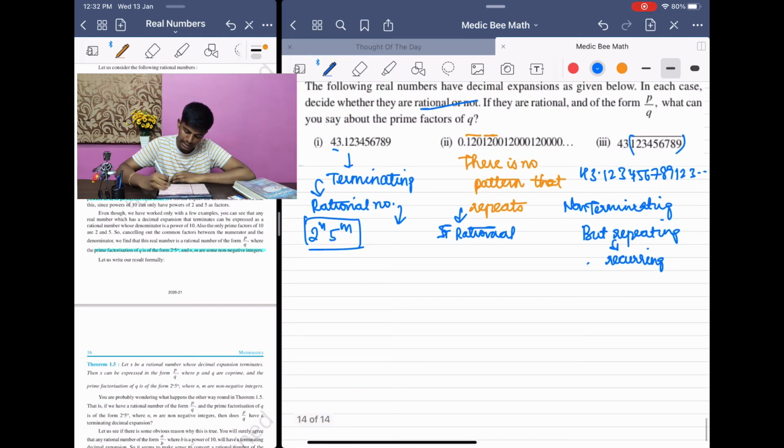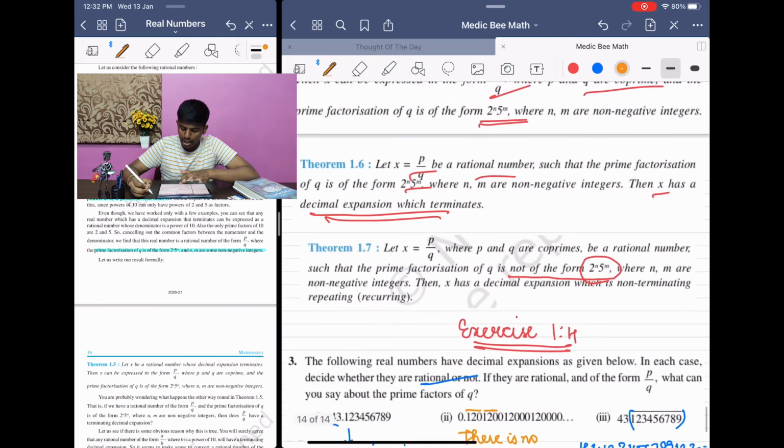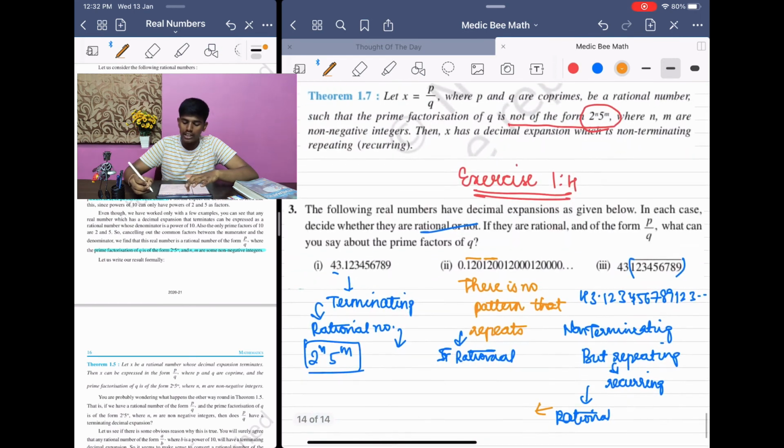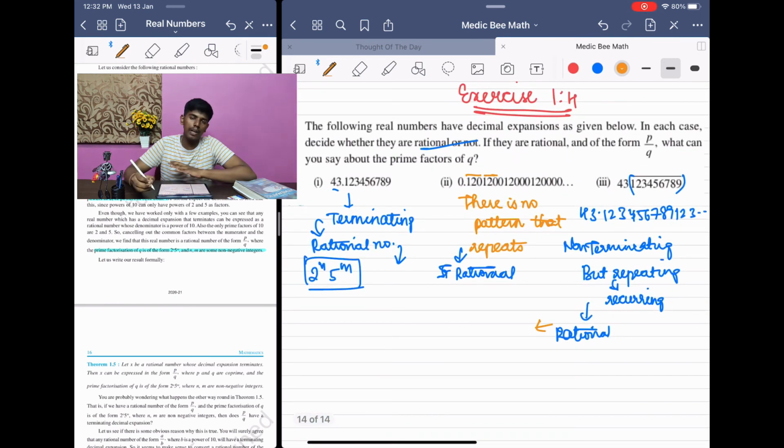The number is rational. So see the question again. If you find out that a number is rational, you should comment on the factorization of Q. Again, இப்போ is this number having a terminating decimal expansion? இப்போ ஒரு நம்பருக்கு terminating decimal expansion வரணும்னா the denominator should be of the form 2 power n 5 power m. இப்போ converse trueங்கறனால terminate ஆகலனா what can you say?